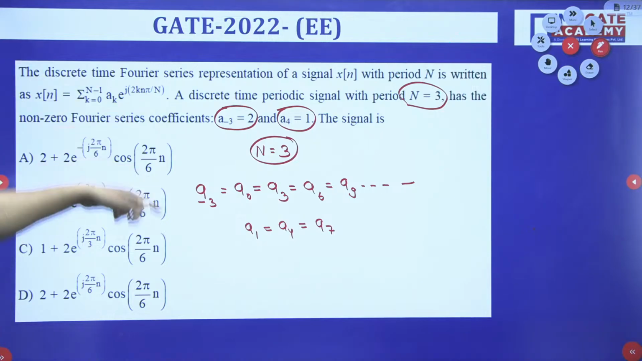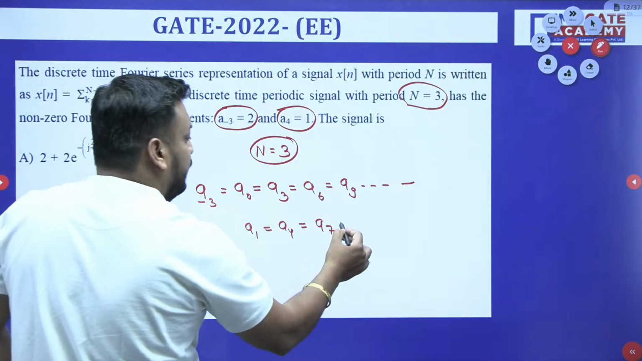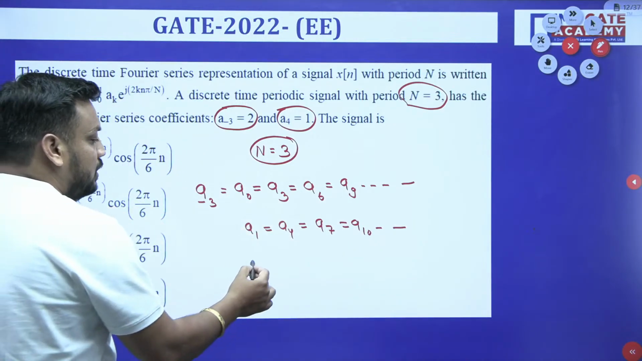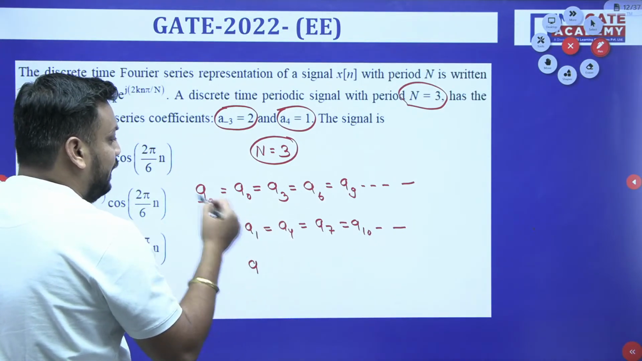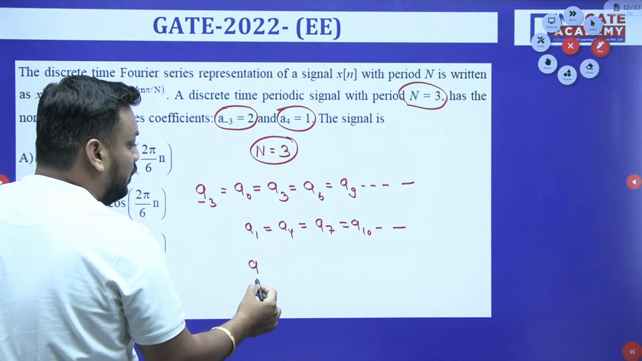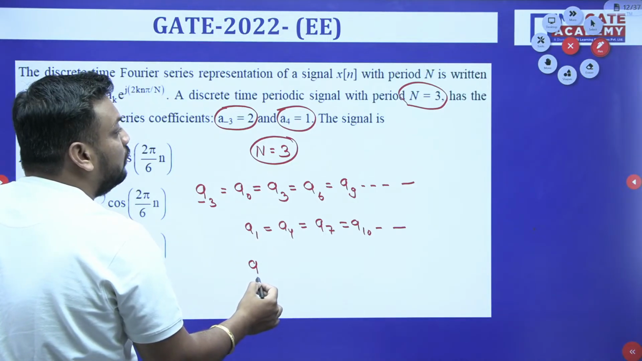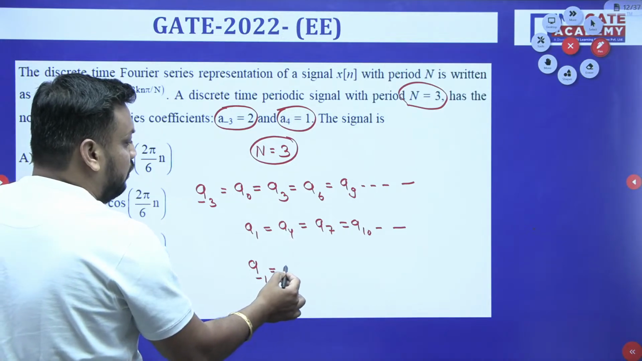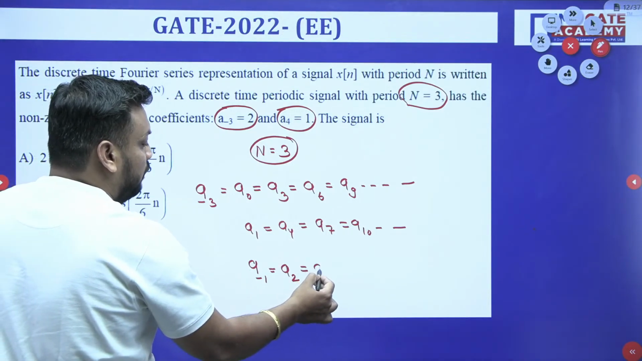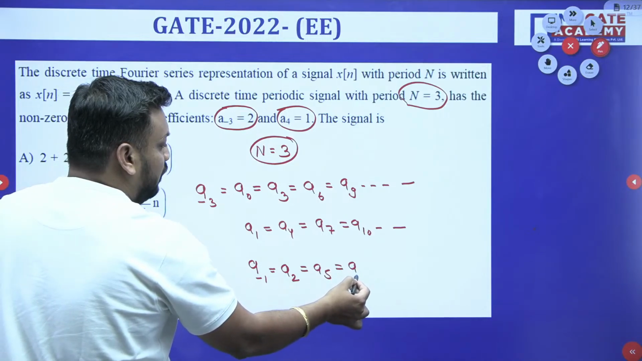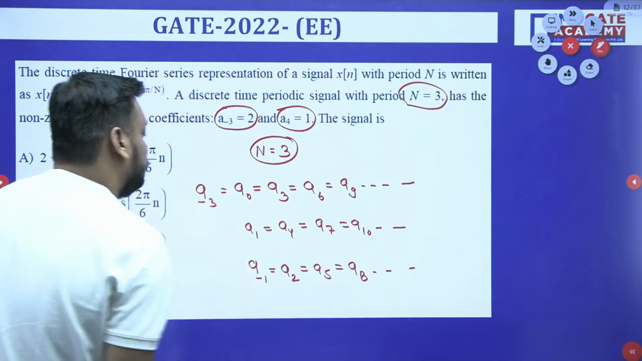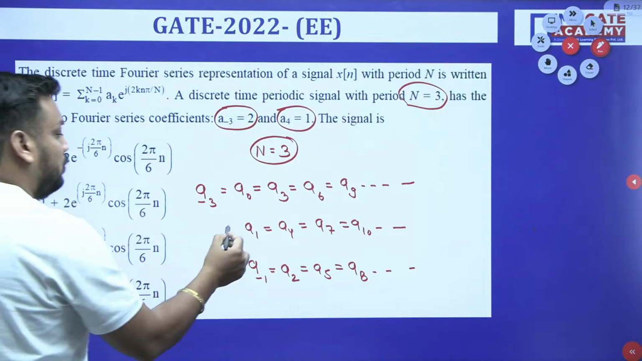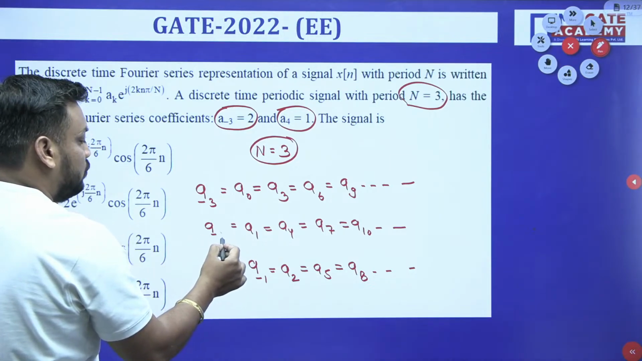Yes or no? And even you can say A10 like this. Similarly, if I write A minus 1 also, what is A minus 1? A minus 1 should be equal to A2, should be equal to A5, should be equal to A8, and so on. I hope this is clear to you guys. It should be equal to A minus 2 also.